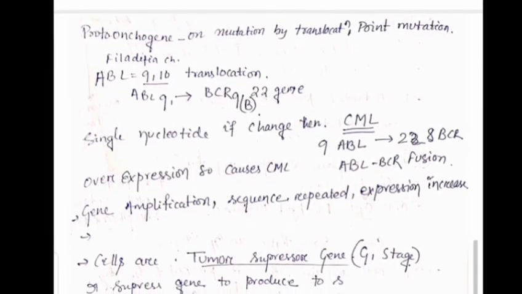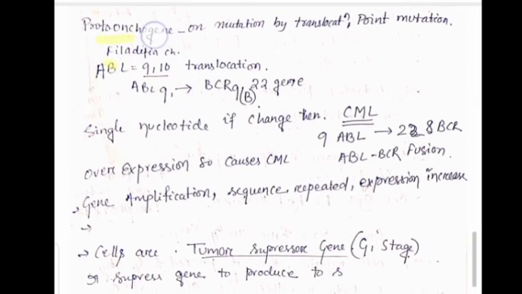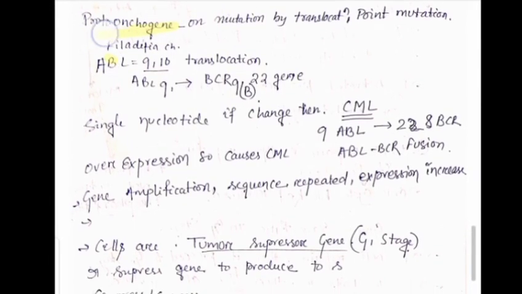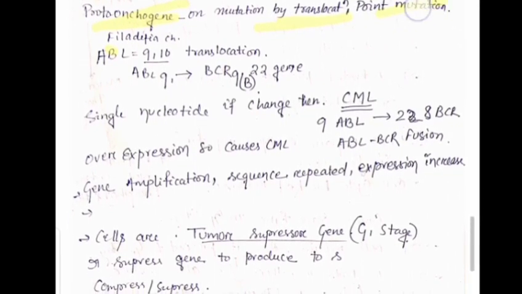Proto-oncogene. Those four varieties of genes are responsible for converting a normal cell to a tumor cell, and we discuss them one by one. A proto-oncogene becomes an oncogene due to mutation, by translocation or point mutation.